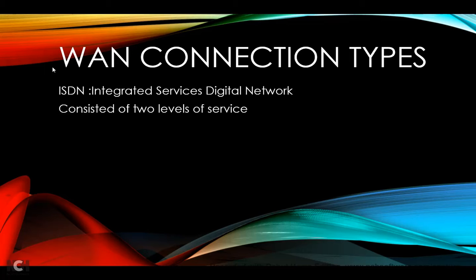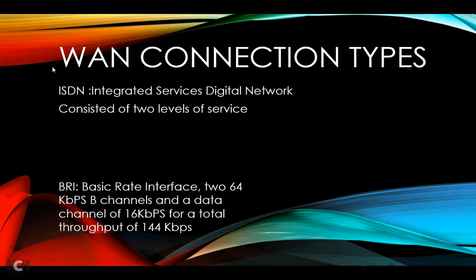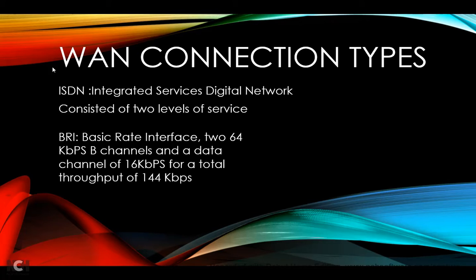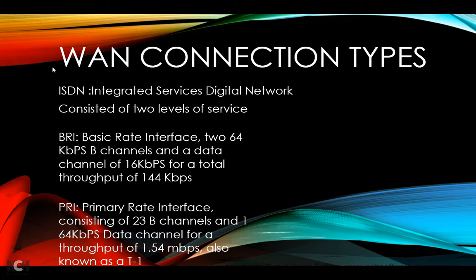ISDN, Integrated Services Digital Network, consisted of two levels of service. The BRI, the basic rate interface, was two 64 kilobit per second B channels and a data channel of 16 kilobits per second, for a total throughput of 144 kilobits per second. A primary rate interface consisted of 23 B channels and one 64 kilobit per second data channel, for a throughput of 1.54 megabits per second. This was also known as a T1.